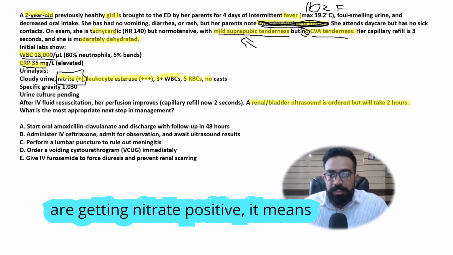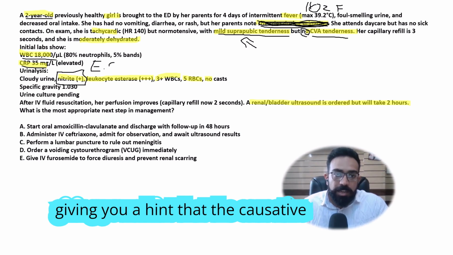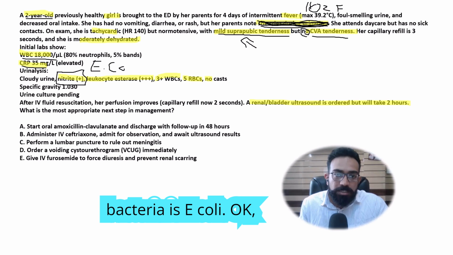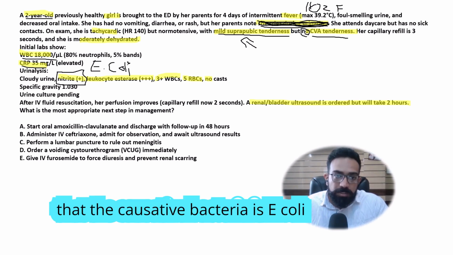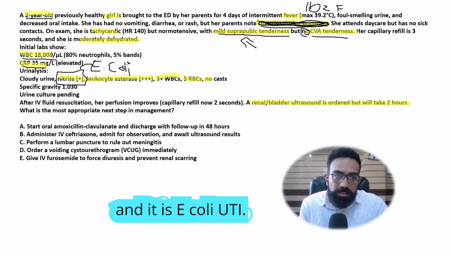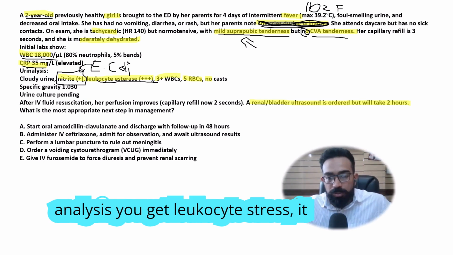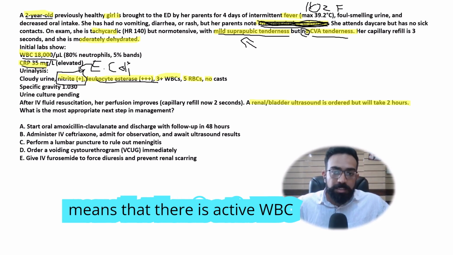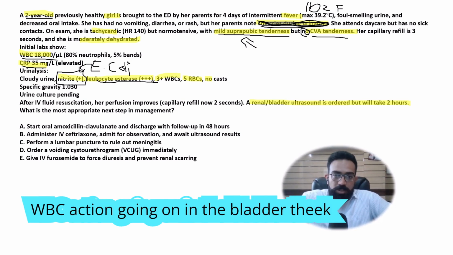If you are getting nitrate positive, it means the causative bacteria, the examiner is giving you a hint that the causative bacteria is E. coli. Okay, it is E. coli UTI. Leukocyte esterase positive. See, if in urine analysis you get leukocyte esterase, it means that there is active WBC in the bladder. There is some WBC action going on in the bladder.